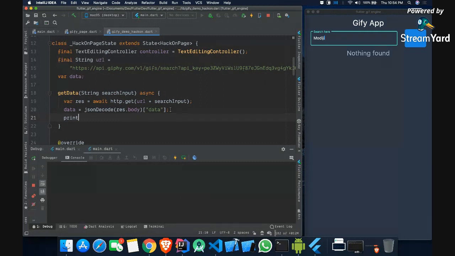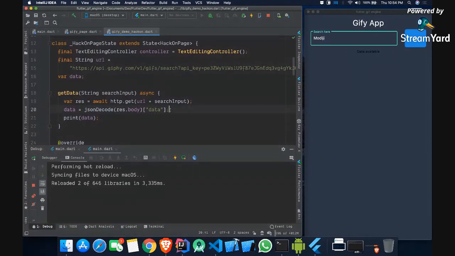It is fetching the data but not showing it to us. That is a problem. If I save it, you will see that it says data available. The reason is that once we get the data, we have to call set state so that it can actually build our entire UI.